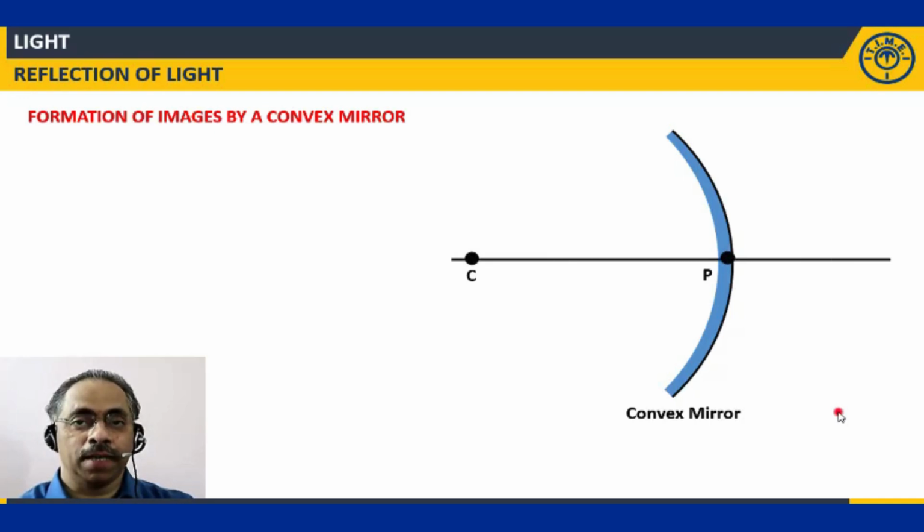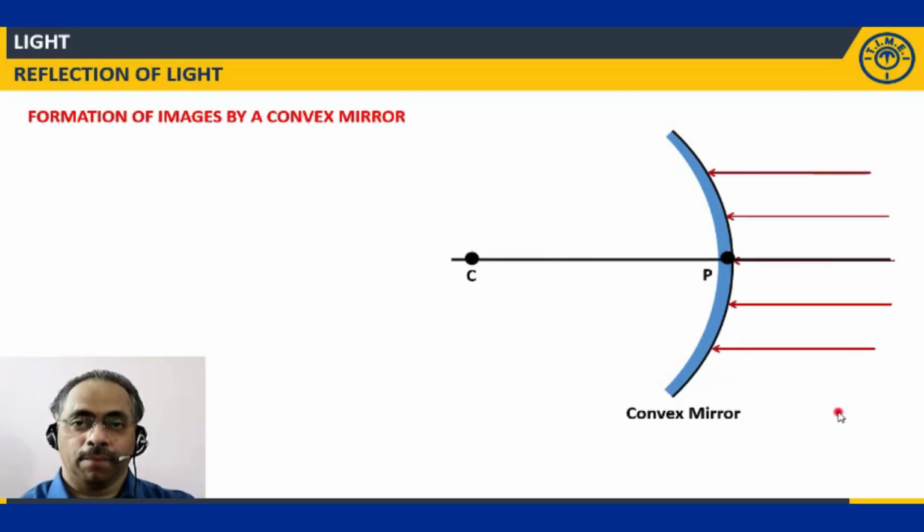Now, if I consider a convex mirror like this: pole, center of curvature, principal axis, and the incident light rays when the object is placed at infinity. So, recall the rules we discussed in the previous class.